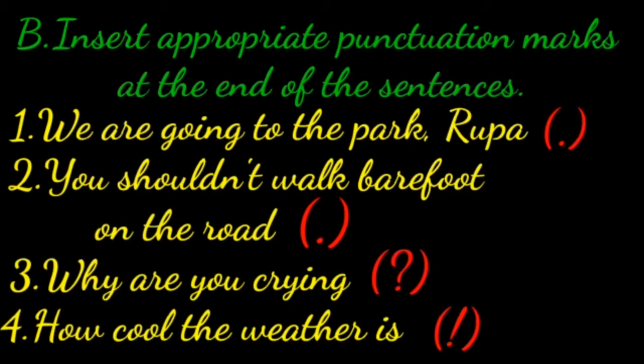Now we are moving to exercise B. Insert appropriate punctuation marks at the end of the sentences. Now we are going to find out what kind of sentence it is and then insert the correct punctuation marks at the end of the sentences. First one, we are going to the park, Rupa. This is an assertive sentence. So, an assertive sentence ends with a full stop.